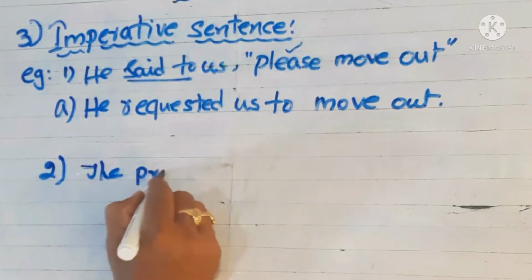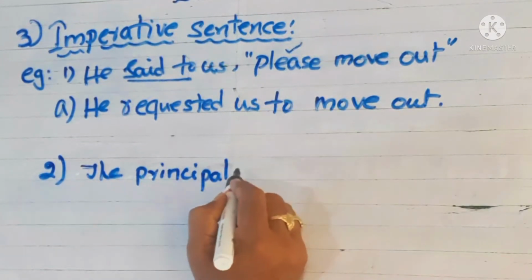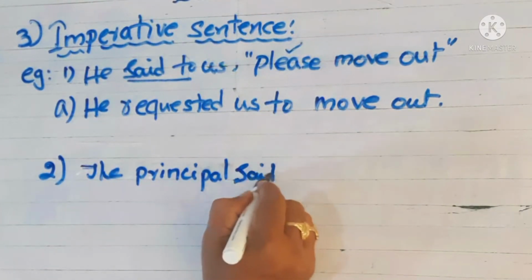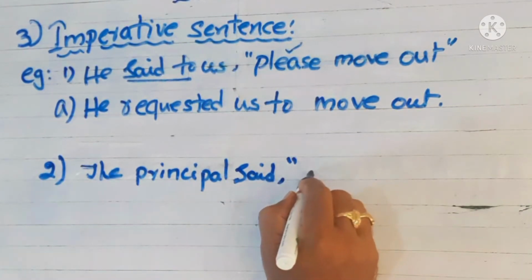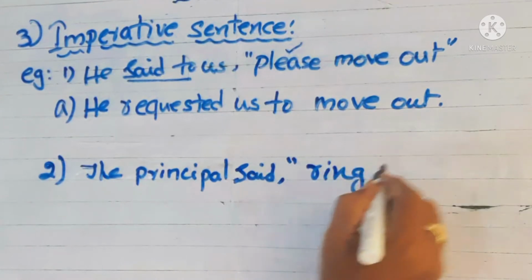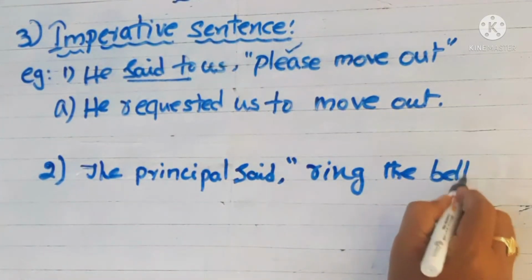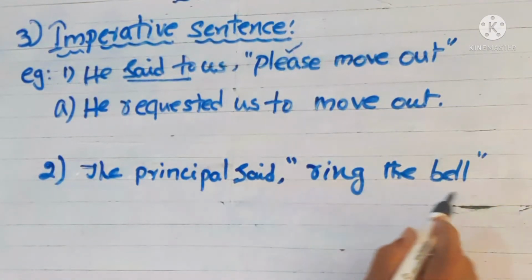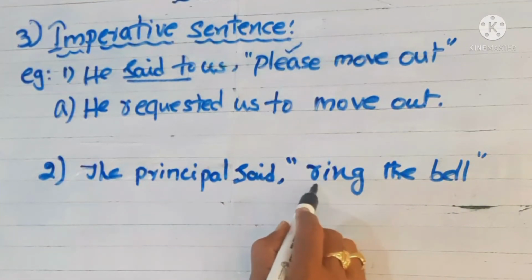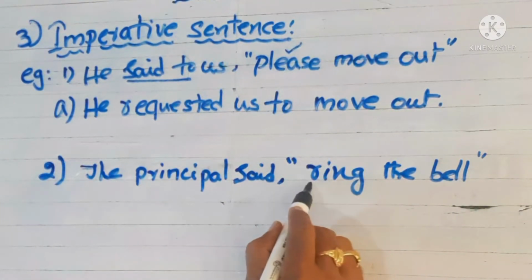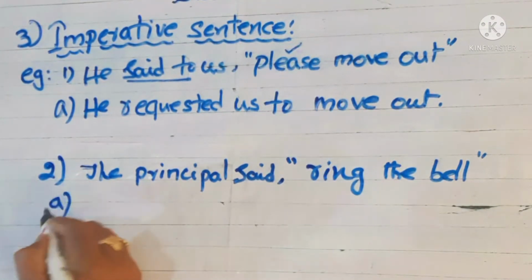The principal said, ring the bell. This is also an imperative sentence. How can we know that? Because here the sentence begins with the verb, the main verb. So how would we change this verb?